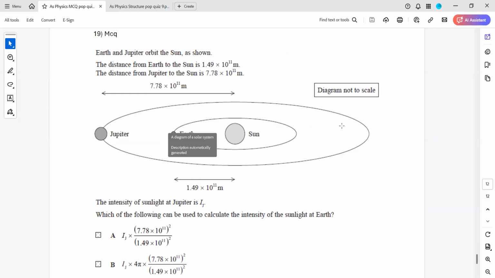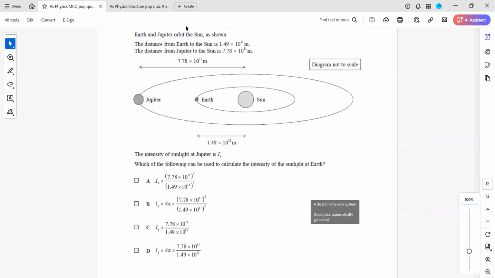The diagram is not to scale. The intensity of sunlight on Jupiter is Ij. Which of the following is the intensity of sunlight at Earth? So the Sun is a source, so we'll consider the Sun has a constant power, for example, the power of the Sun is P. And the distance between the Sun and the Earth is 1.49 times 10 to the power 11 meters, which is also known as 1 astronomical unit.